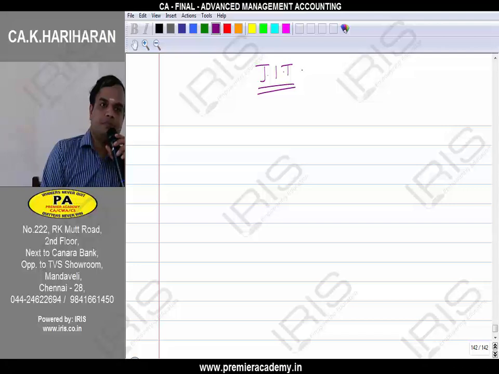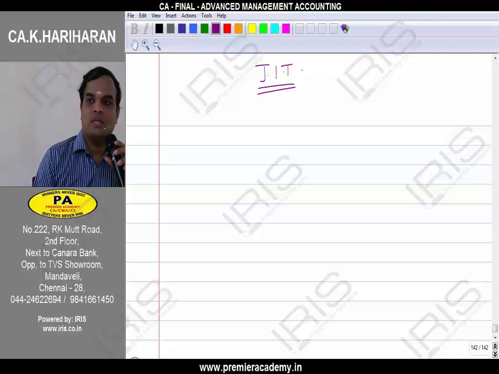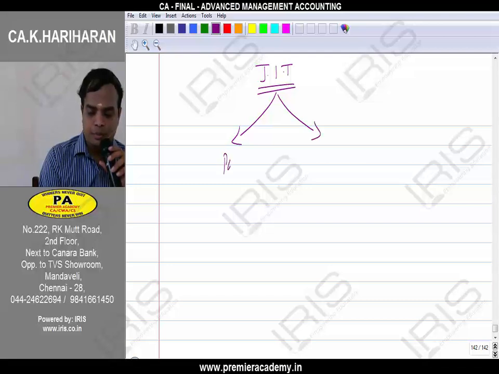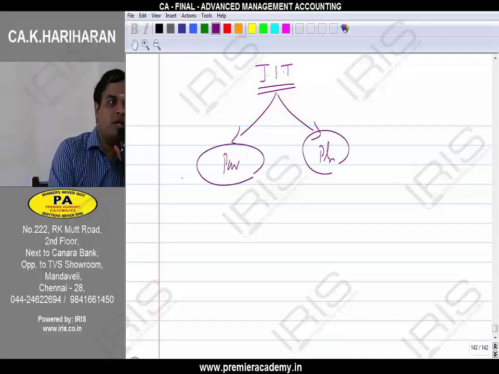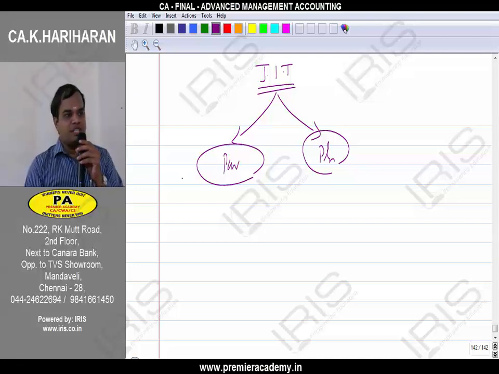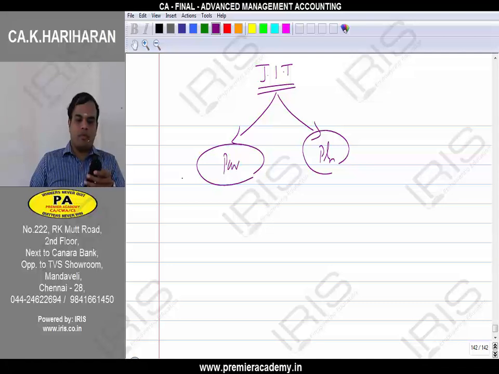JIT, just-in-time purchase. JIT may be just-in-time with respect to purchase or with respect to production. It may be just-in-time purchase or just-in-time production. What is JIT? What does just-in-time represent? And why do we need just-in-time? Nothing but what could be the advantages of just-in-time.